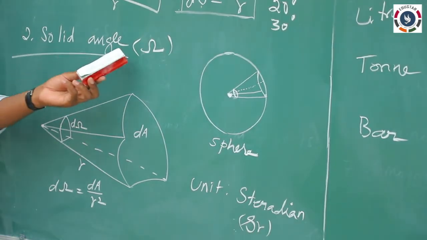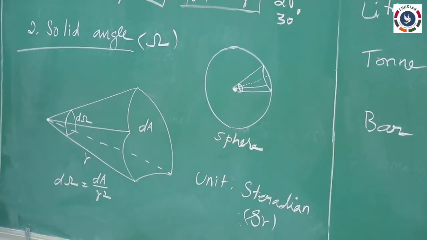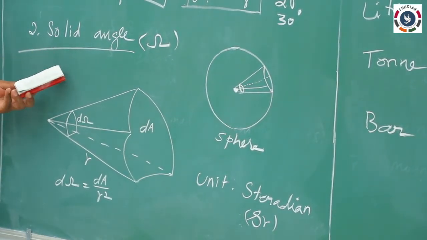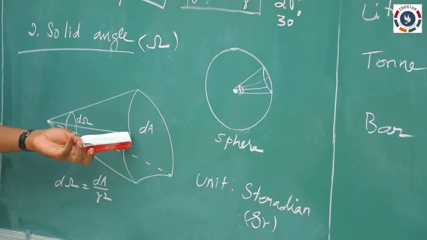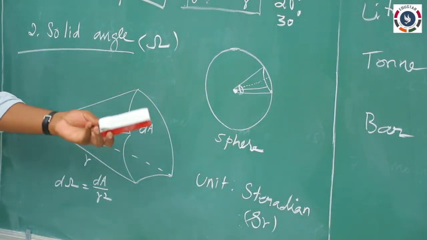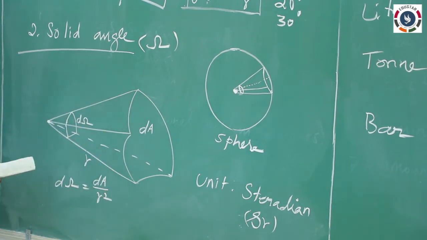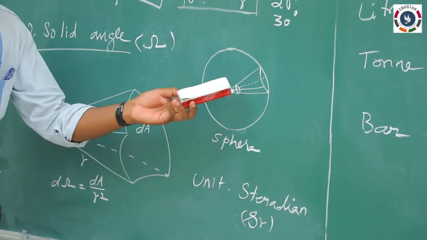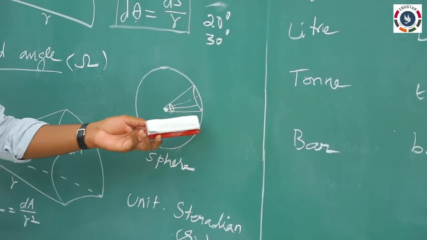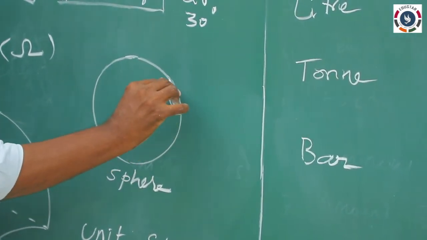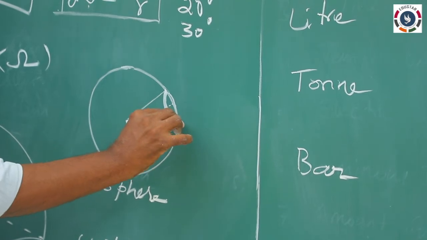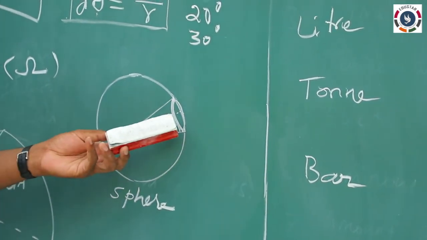Second one is the solid angle omega. It is defined as the angle subtended by any surface at the center of the whole object. That is, if you take the sphere, if you consider a small area on the surface of the sphere, the sphere is a three-dimensional object. So consider a small surface.